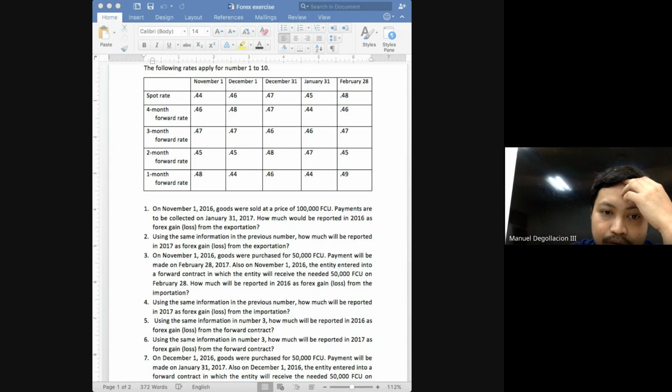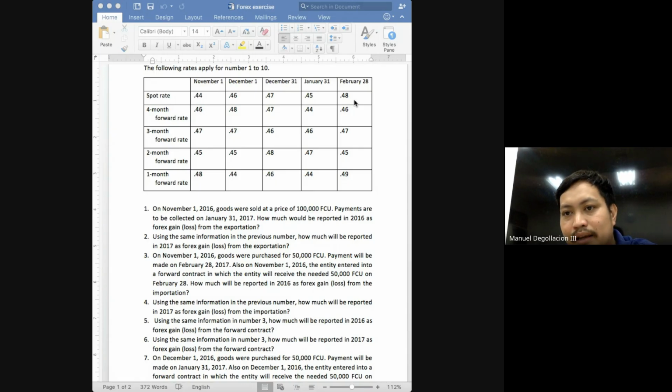Okay? Now on February 28, the date of settlement, how much would be the adjusted or restated balance of your forward contract receivable? What rate again will we be using on February 28? It will now be the spot rate. How much is the spot rate on February 28? 0.48. So 0.48 times 50,000 will give you how much? 24,000.